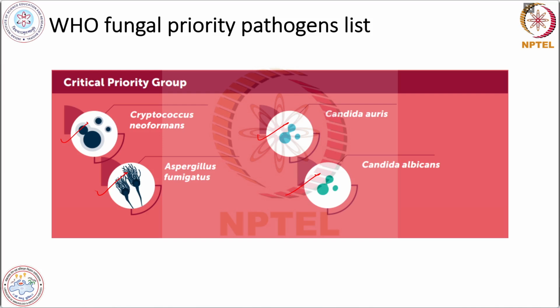Cryptococcus neoformans causes cryptococcal meningitis, and Aspergillus fumigatus causes invasive aspergillosis. And Candida auris also causes diseases with very high mortality, where patients find it very difficult to survive.